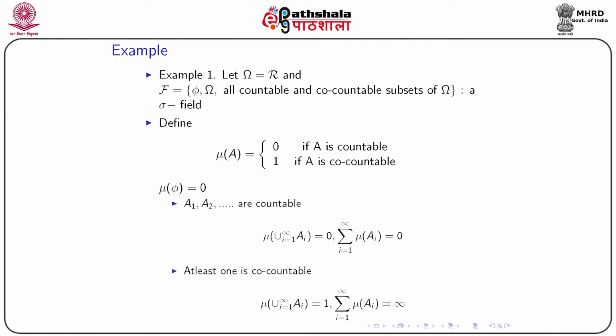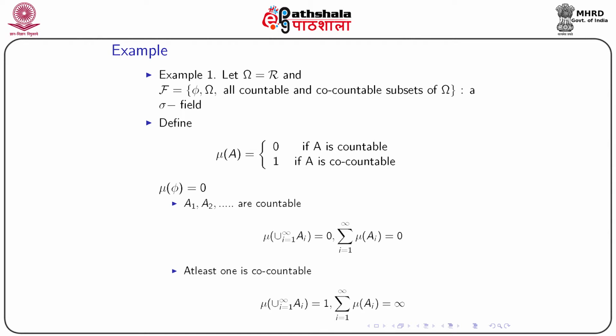Now, suppose A1, A2, A3 are countable. If they are countable, their union over i from 1 to infinity of Ai is countable, so if I define the measure on this set, by definition it is equal to 0, and since each of A1, A2, A3 is countable, the measure on each set will also be 0. So, in both cases what I am getting is 0. So, mu of the union over i from 1 to infinity of Ai is the same as the sum over i from 1 to infinity